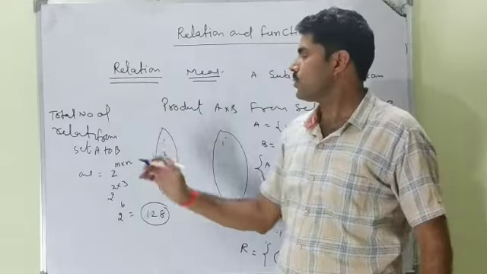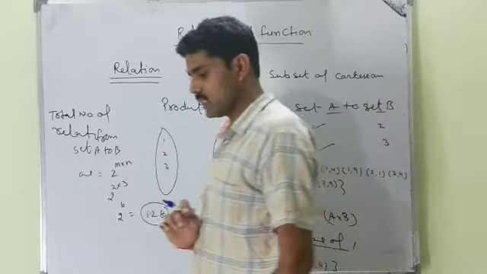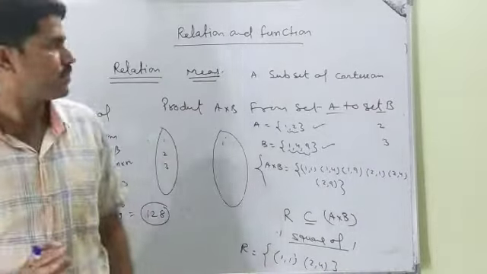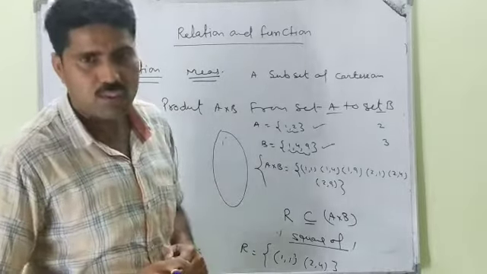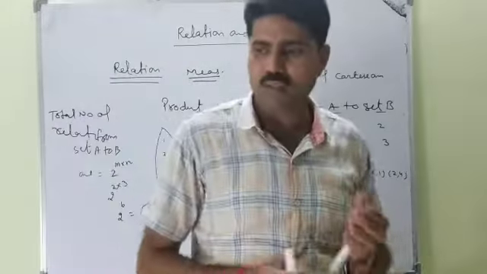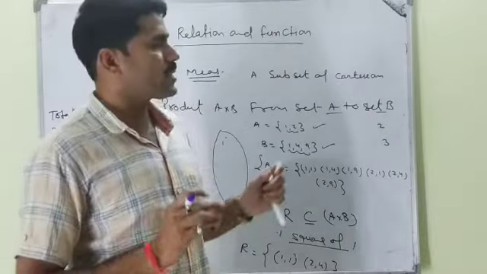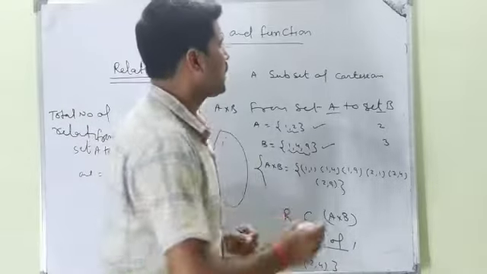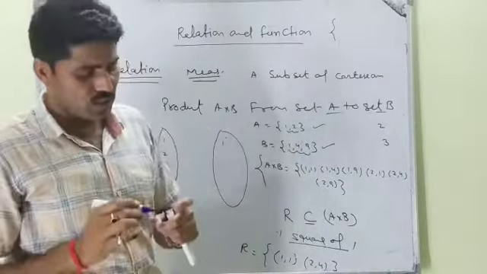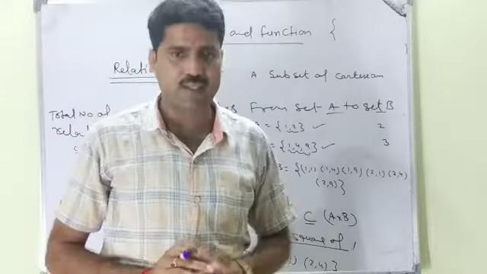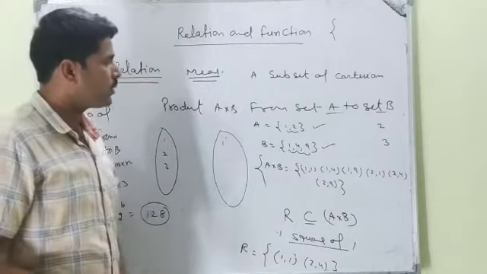I am telling you: empty relation, identity relation, reflexive relation, symmetric relation, transitive relation, and universal relation. Empty relation and universal relation are known as trivial relations. Trivial relation means insignificant relation. In detail we will discuss in the next video.